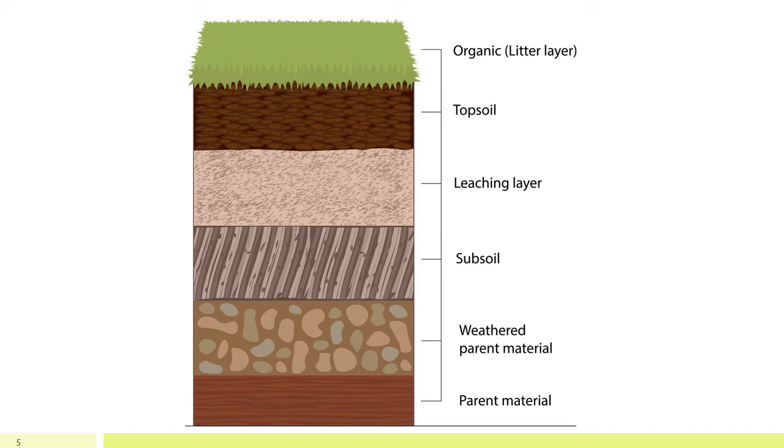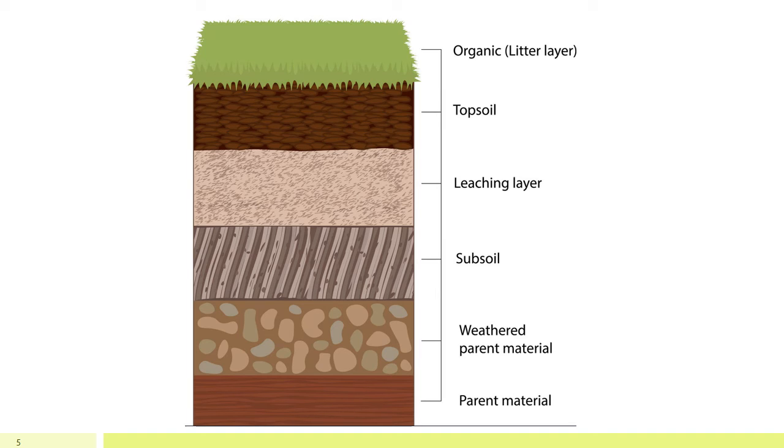The second is B horizon. In B horizon we have the leaching layer and subsoil. This is a bit harder in comparison to the topsoil. Topsoil is the one which holds most of the water, don't forget that.